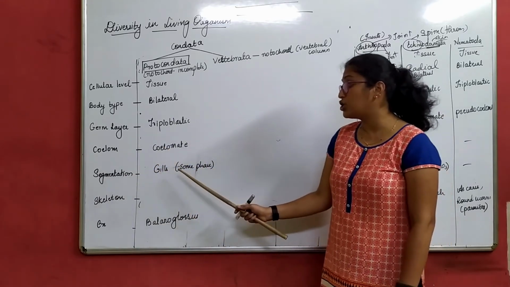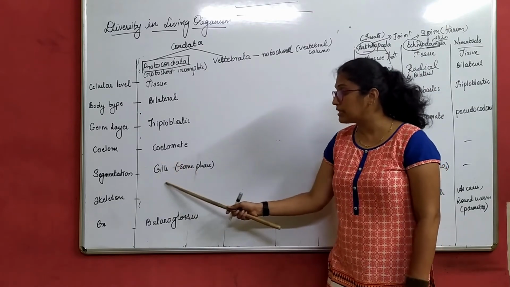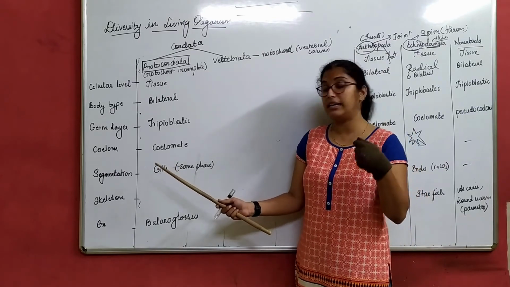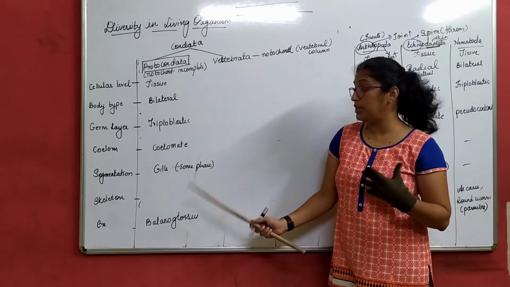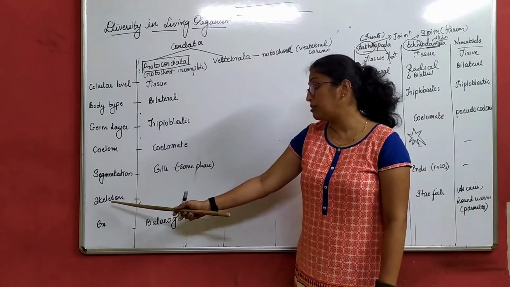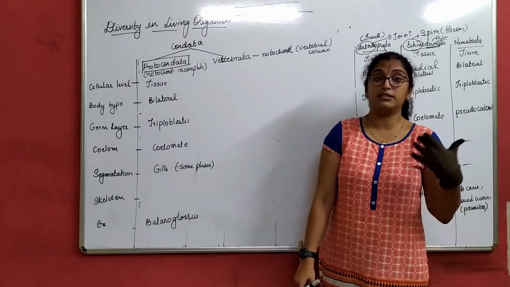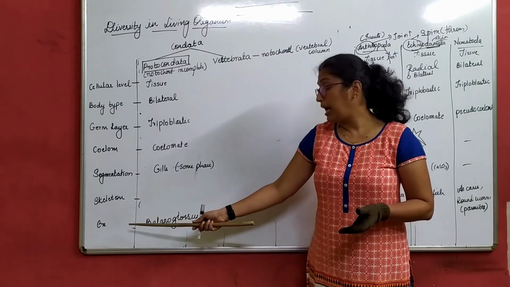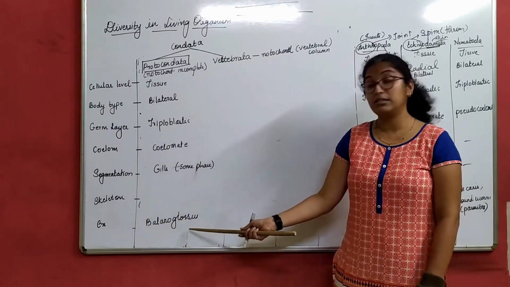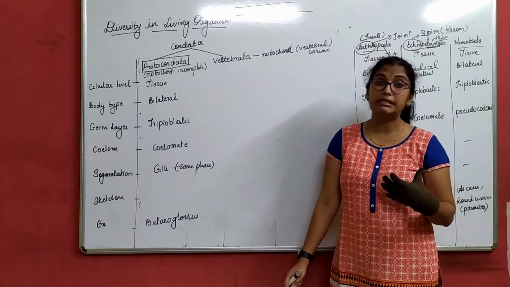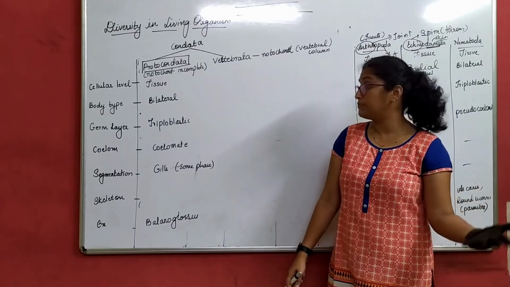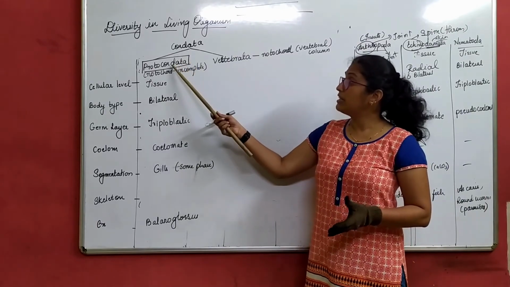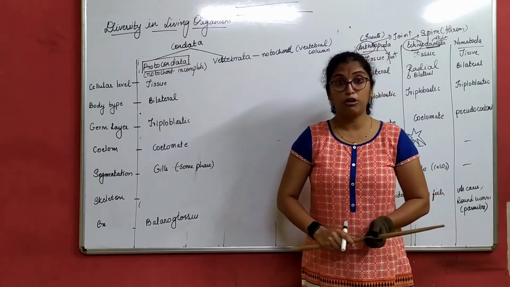Segmentation, when we talk about it, it has gills, like how fishes have gills. Similarly, they do have gills in some phases only. When we talk about the skeletal system, which helps muscular movement, the notochord is present. An example is Balanoglossus. These are basically marine animals which live in water. So this is about the last phylum, Chordata, in which we understood what Protochordata is.